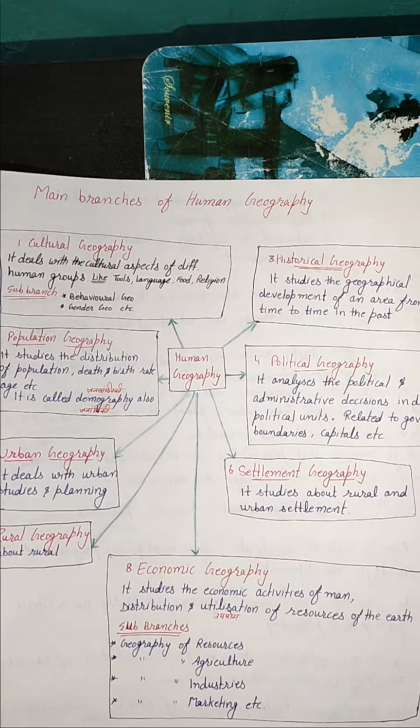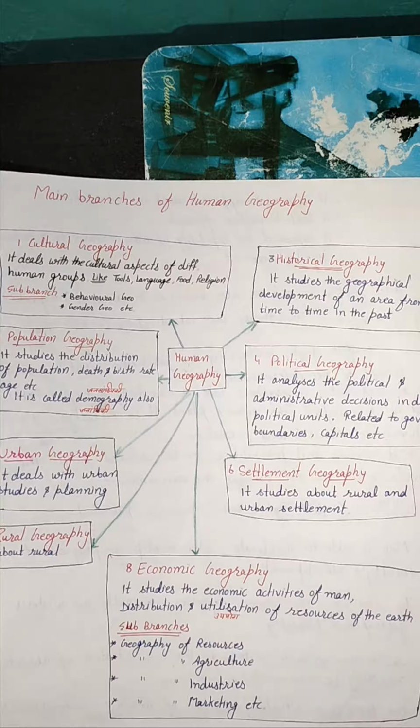branches of human geography. First is cultural geography. It deals with the cultural aspect of different human groups. It means we are going to discuss the tools, languages, religion, food, their behavior and their gender, their way of life, all are included in cultural geography.